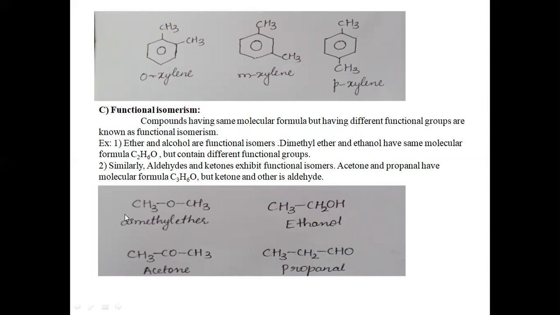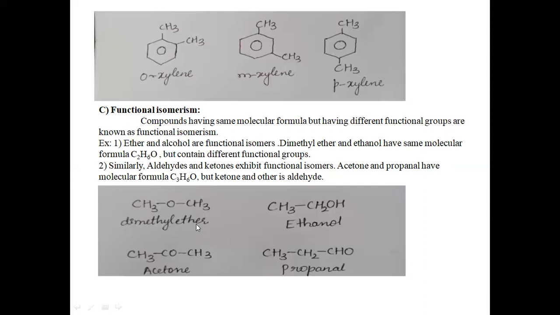Dimethyl ether is CH3OCH3. Ethanol is CH3CH2OH. Both have the same molecular formula, C2H6O: 6 hydrogen atoms, 1 oxygen atom and 2 carbon atoms. Both have the same molecular formula, but they contain different functional groups.